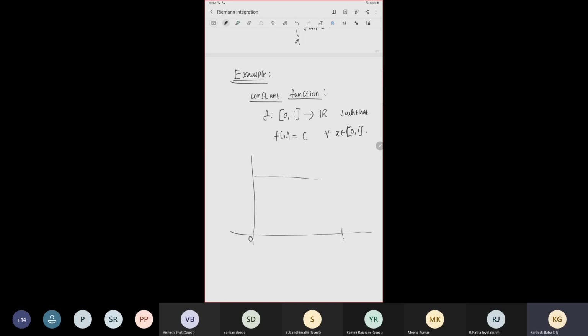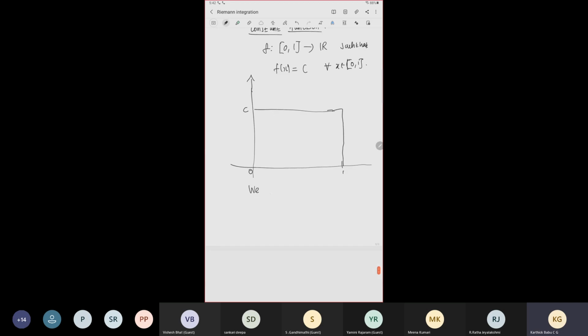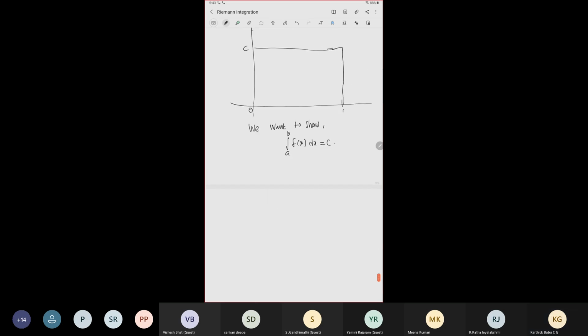But we are trying to use the definition and do it. So this is the function, a rectangle. Now we want to show f is Riemann integrable and the integral of f is c.